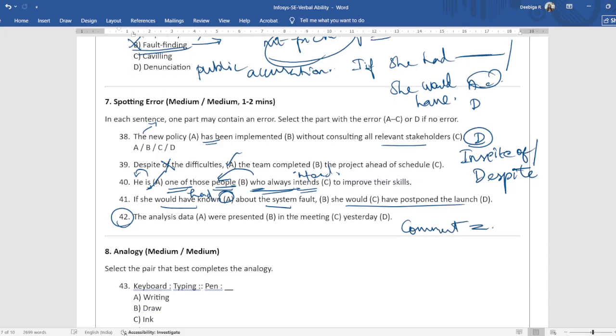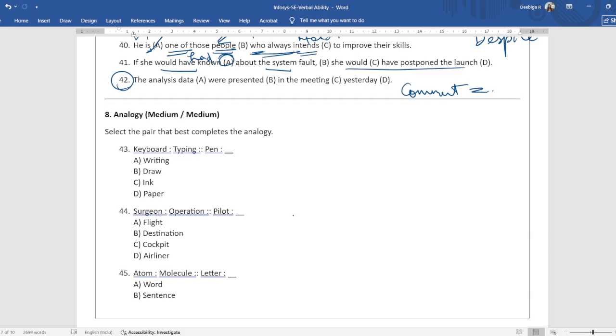Fine. Now let's go to the next analogy. Pretty easy. You will get medium. You can easily solve this. Keyboard, typing, pen. So what is analogy? Two words are connected through something. You need to understand that and connect this word to something.